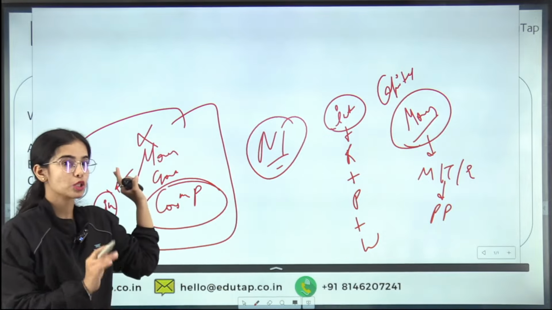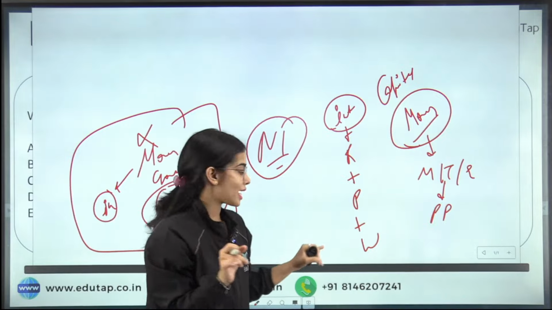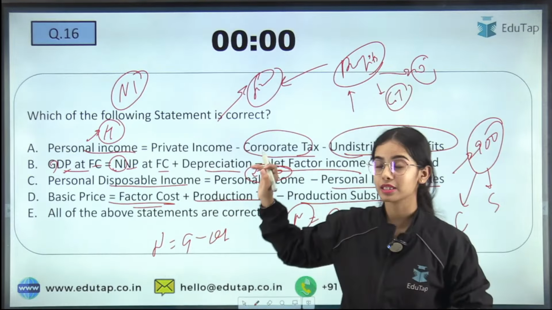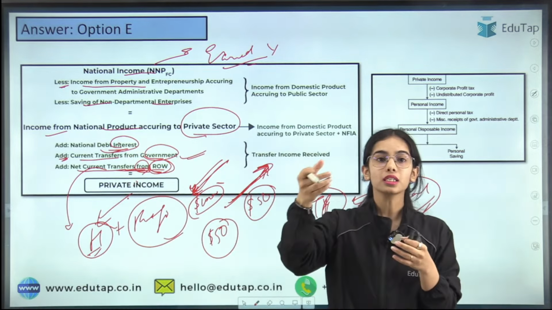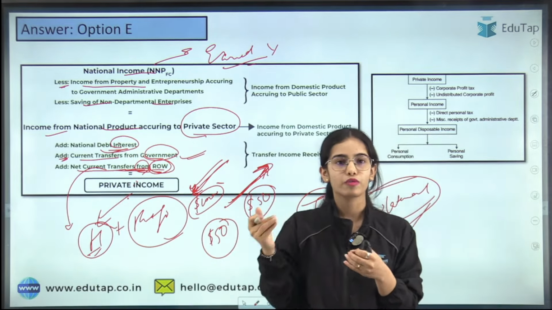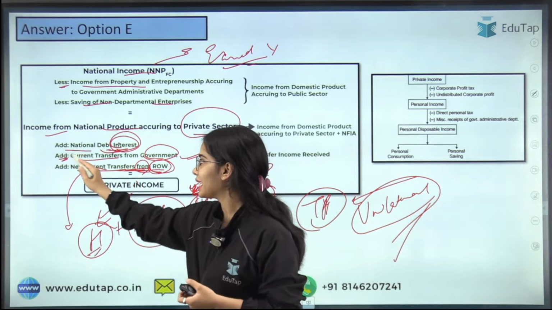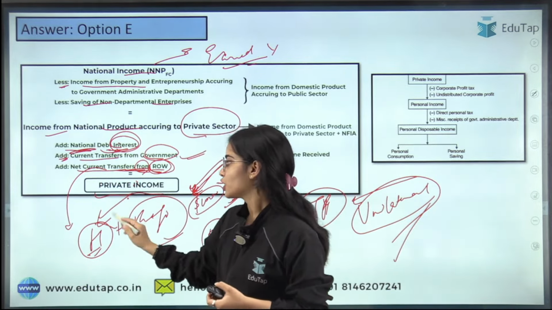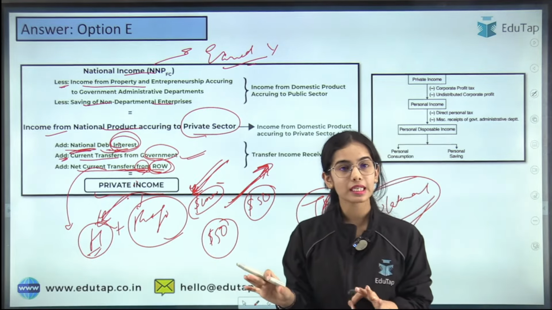So this has to be separately included. This is the national debt interest. So the government is taking the debt for its consumption purposes. So the interest that you are earning has to be separately added in the private income. So the households and the firms are earning the national debt interest also. So I hope this is clear.